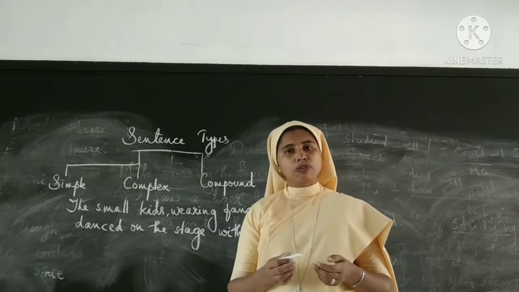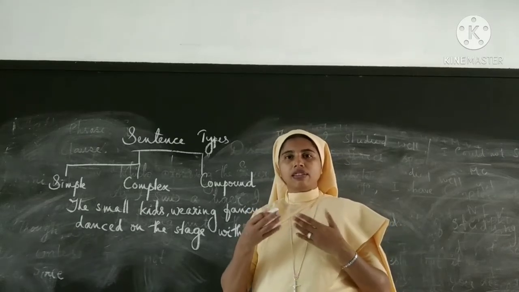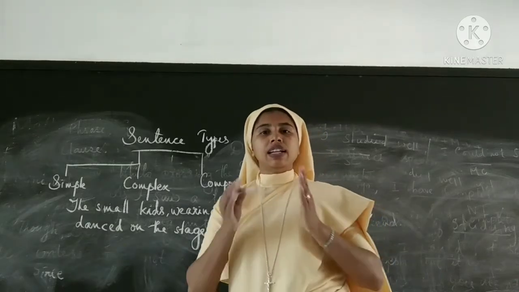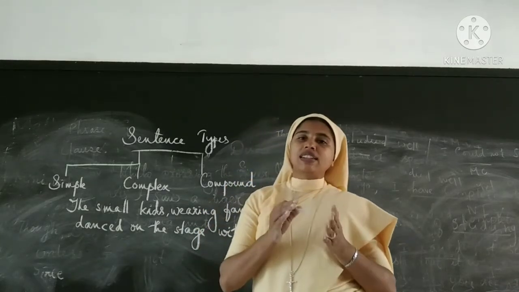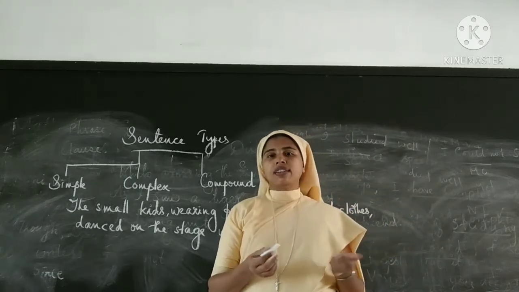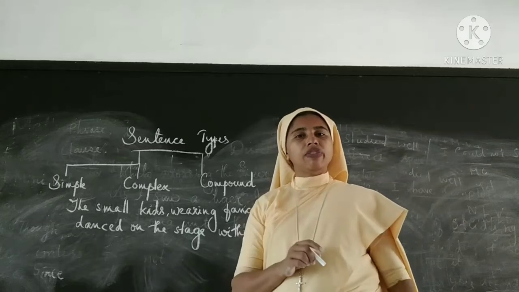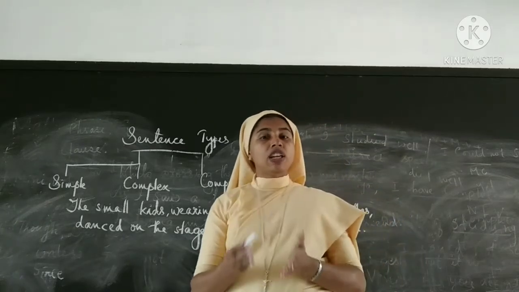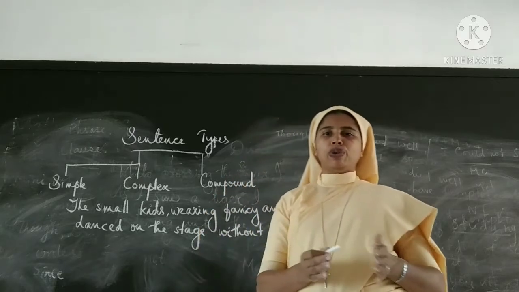But it does not mean that a simple sentence is a very short sentence. It can be a long sentence, but there must be only one subject and one predicate. That means there must be only one clause, that must be main clause.